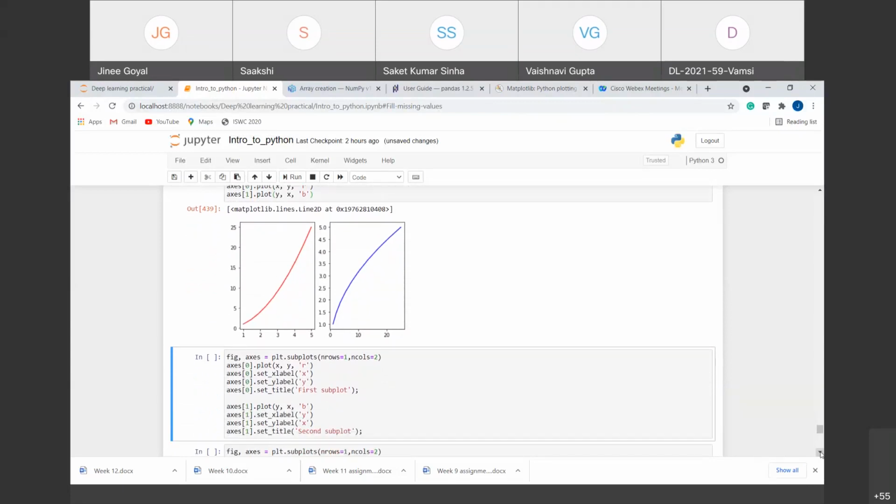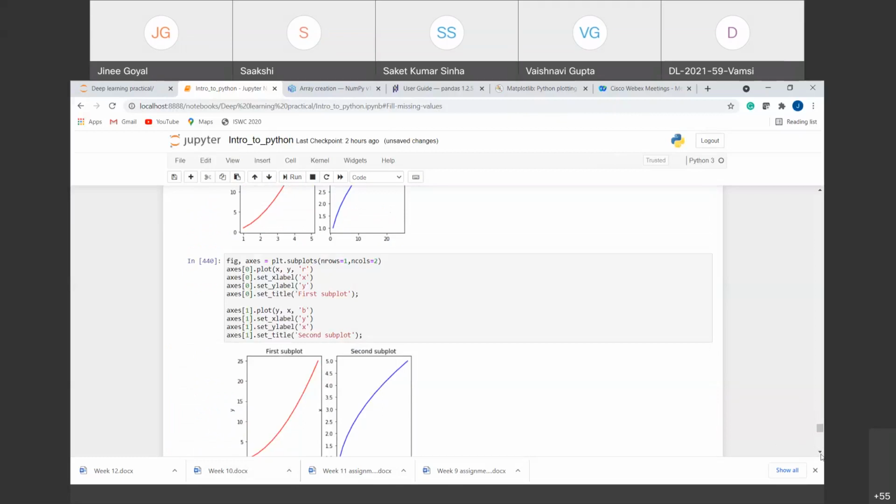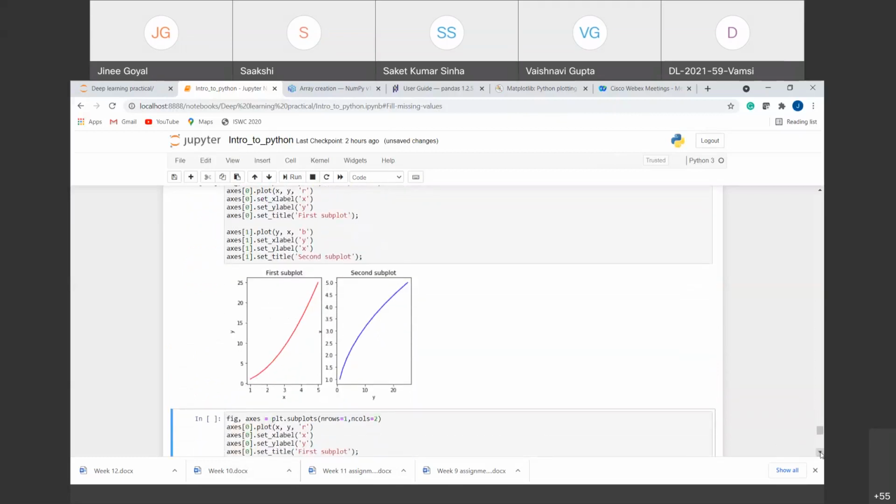And similar to the initial one, we can add x labels, y labels, we can add the title to it, right? So I am adding here to the first axis, I am first plotting, then I am adding X label, Y label and giving the title to it. And similarly, I am doing it for the second plot also. So now you can see that I have first plot with X here, Y here and the title. Next plot we have Y here, X here and the title, right?